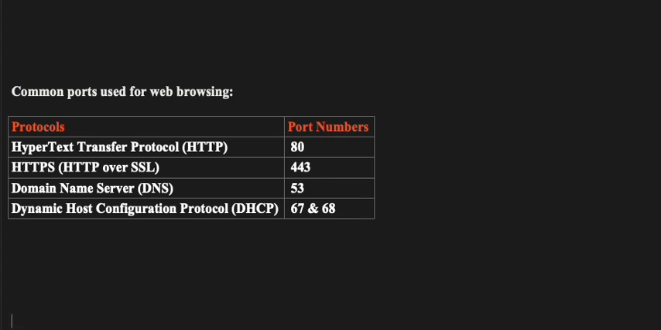HTTP, Hypertext Transfer Protocol, and the port number is 80, which is unsecured. And port 443 is HTTPS over SSL or TLS, which is more secure compared to HTTP. The purpose of this HTTPS protocol is like a secure version of HTTP, encrypting web traffic for safe browsing.